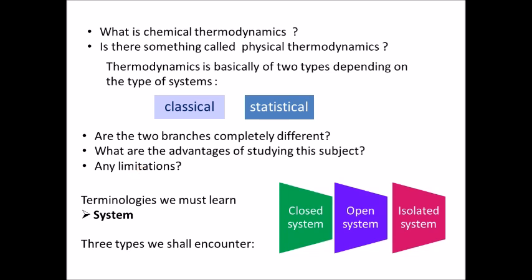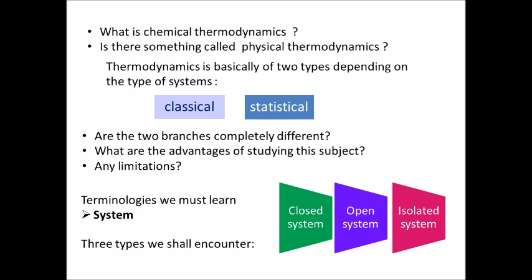Now, in order to understand thermodynamics well, we must learn some terminologies which we will very often come across. One is system. What is system? It is that part of the universe which is under study with respect to thermodynamic properties. It is basically of three types: closed system, open system, isolated system. Of course, there are many other systems which we can come across as we study thermodynamics, but these are the very basic types of systems.